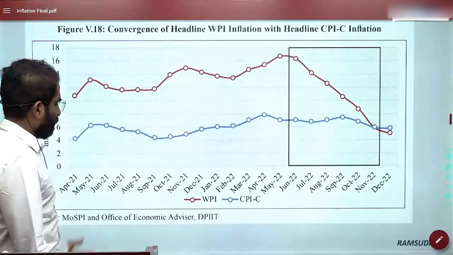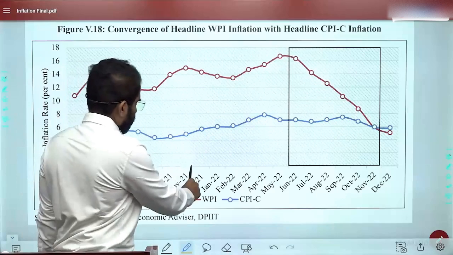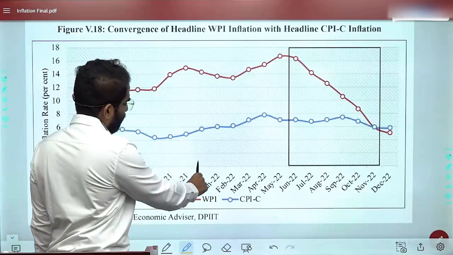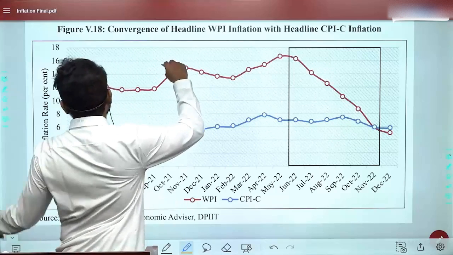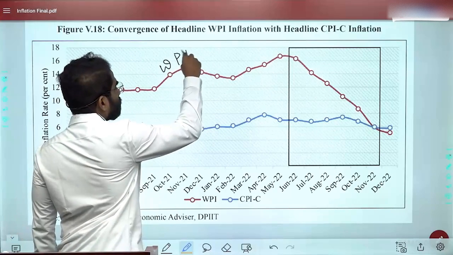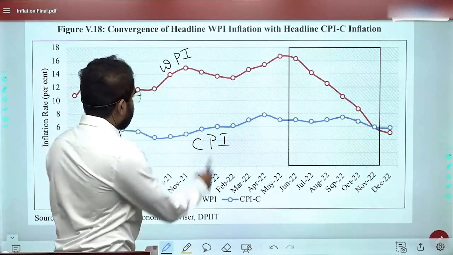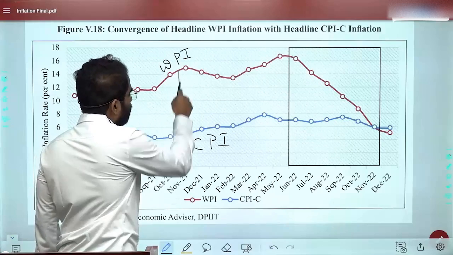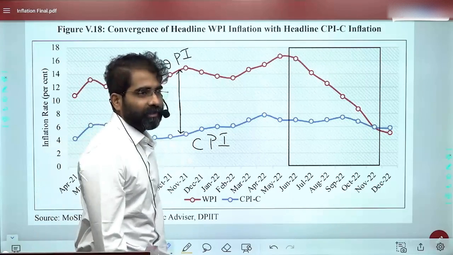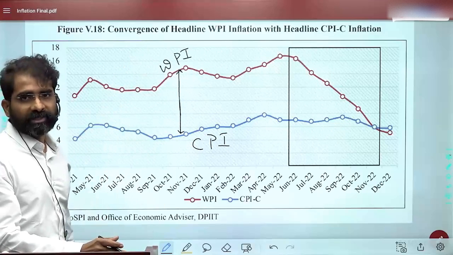Now here, if we make an observation, November 2021, we observe that this is WPI and this is CPI. So in November 2021, the gap is max. The gap between WPI and CPI is max.